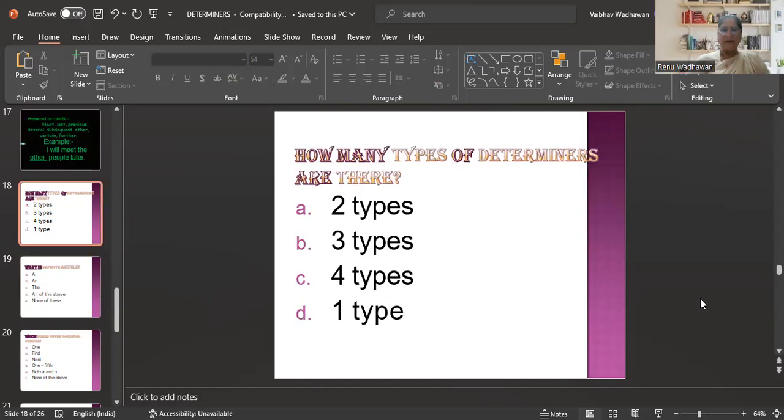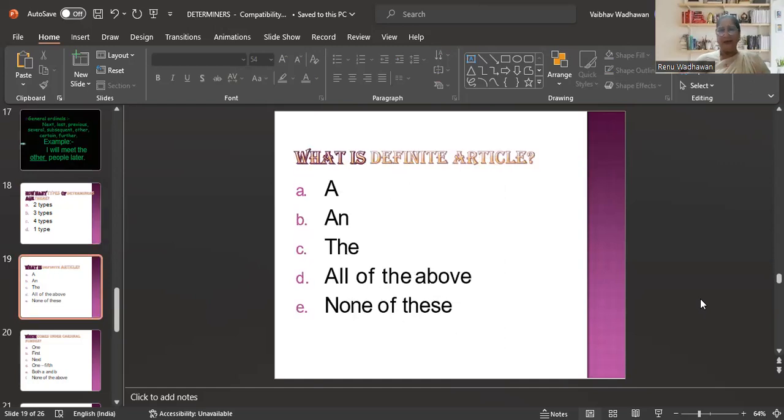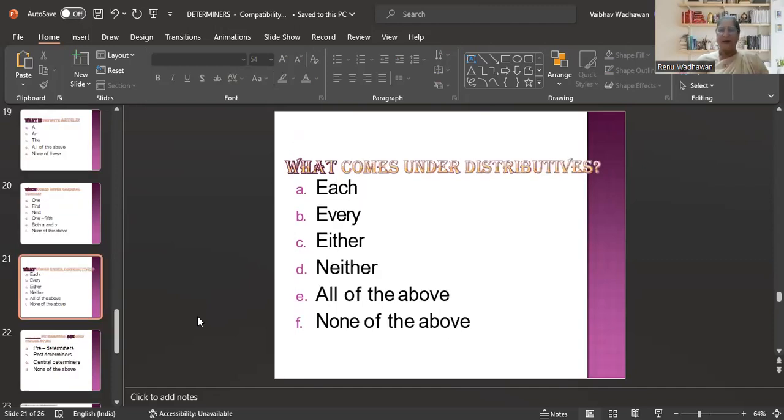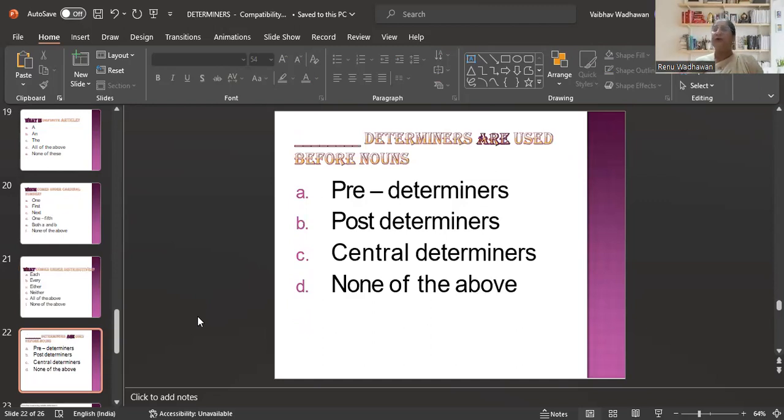Okay. Then comes which comes under cardinal numbers: 1, first, next, 1/5, both A and B, or that. And then what comes under distributive? These are the things which you have to tell me, which I'm going to teach you in further classes. You also have to fill in: determiners are used before nouns, pre, post, central.